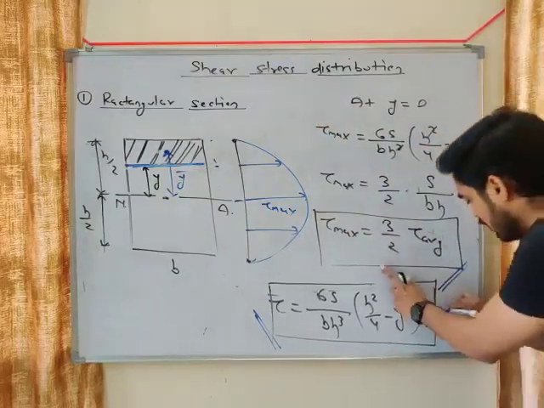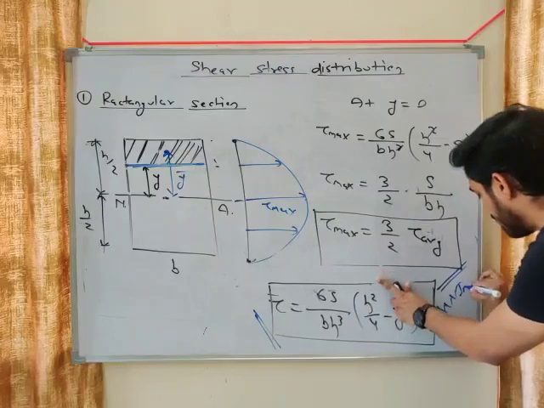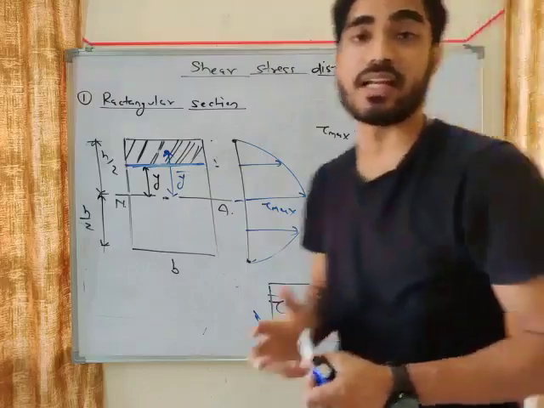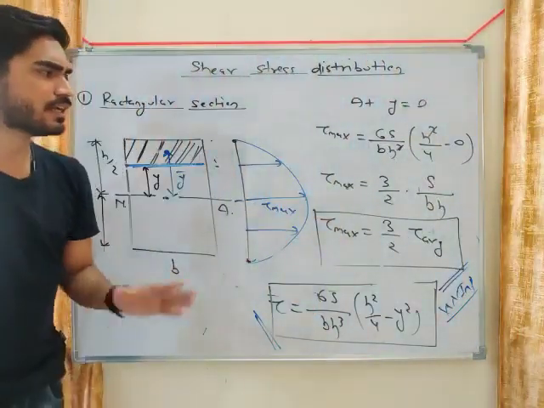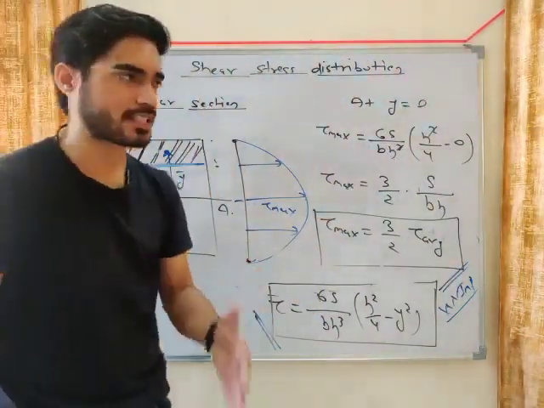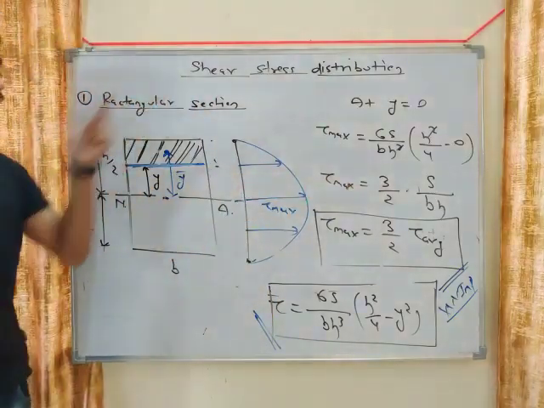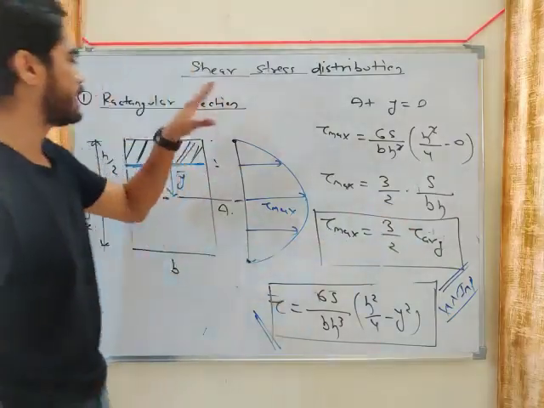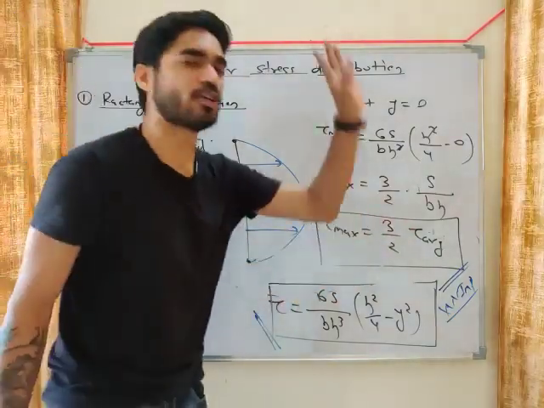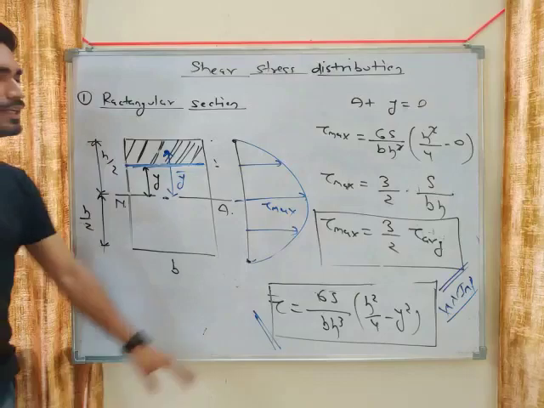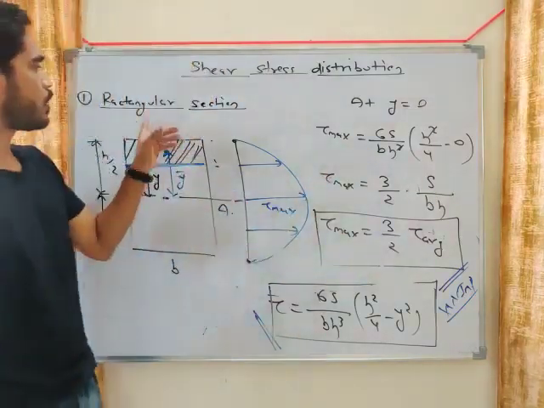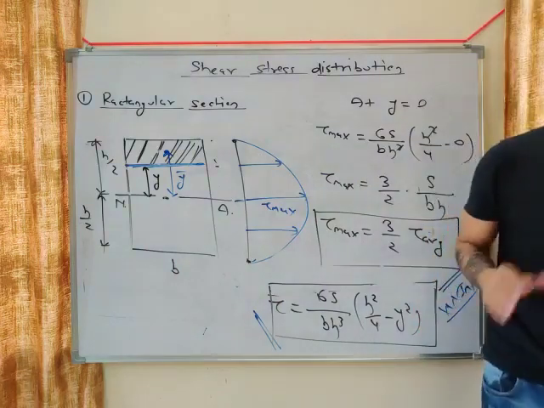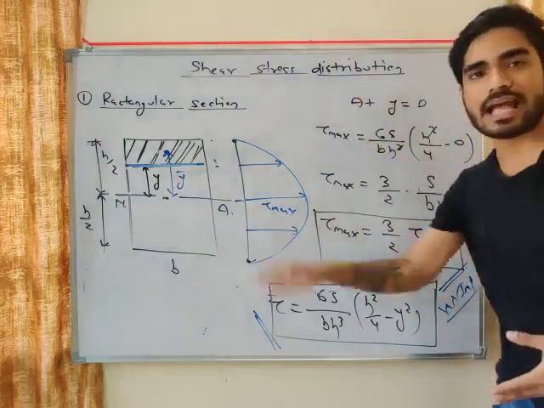This is a very, very important relation, because you will get direct theory questions from it. What is the ratio of tau maximum and tau average for a rectangular section? It is 3 by 2, my friend. So remember this: the ratio of tau max and tau average for a rectangular section will be 3 by 2. So this is the shear stress distribution in a rectangular section.